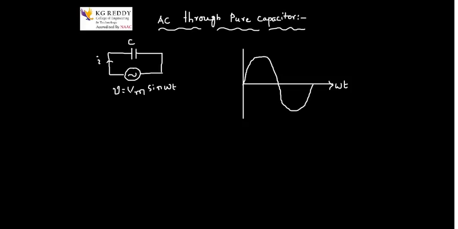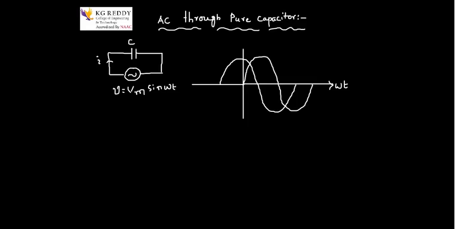Now I need to indicate the current, so I will extend this line. If I take the current waveform, it will follow this path. This is the current I flowing through the capacitor.